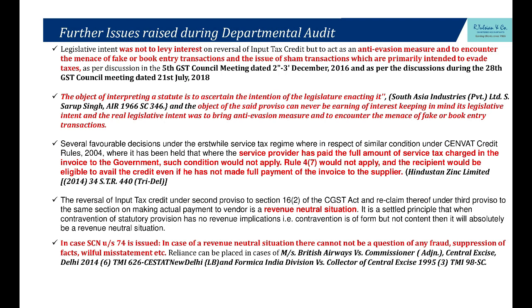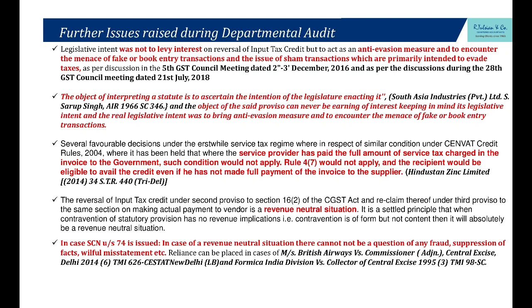What is happening here? Delayed payment. 6 months payment was not made, it was made in 9 months. So we do not have to reverse, because we have already made the payment to the government, but 3 months interest we have to pay. So now clients are getting notices of only payment of interest for 3 months because of delayed payment. No reversal because you have already made the payment. If till today you have not made the payment, then you will do ITC reversal, right, along with applicable interest.